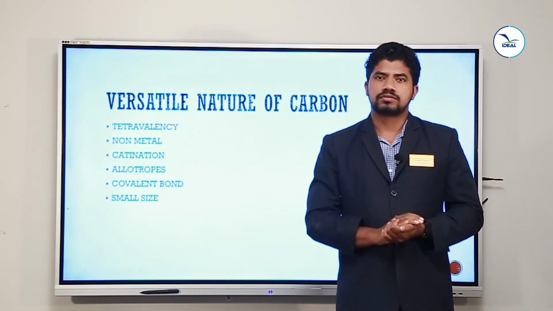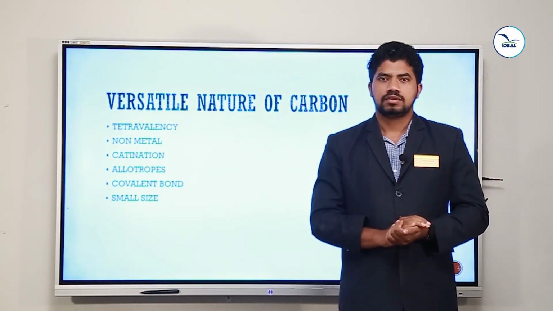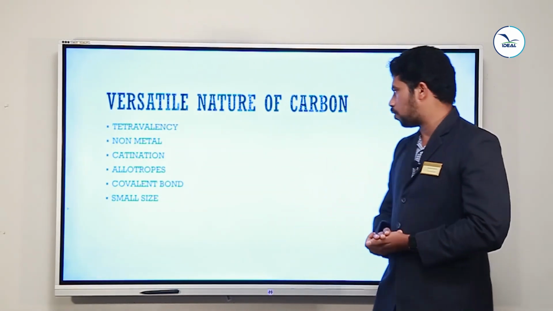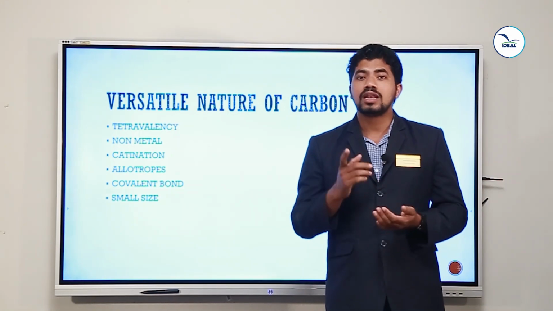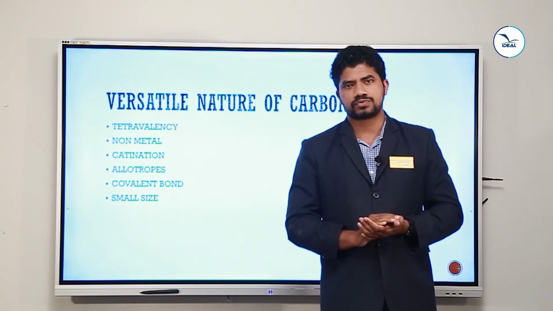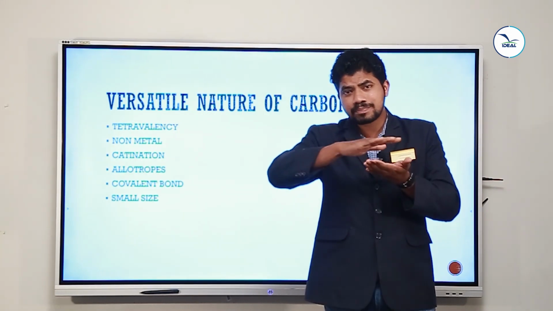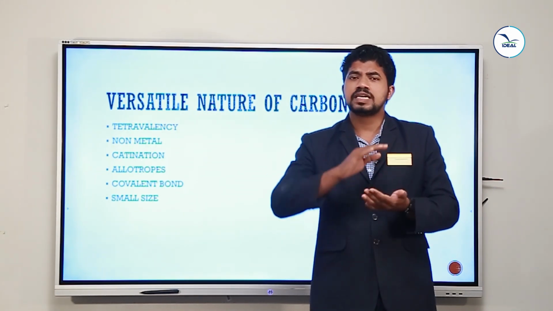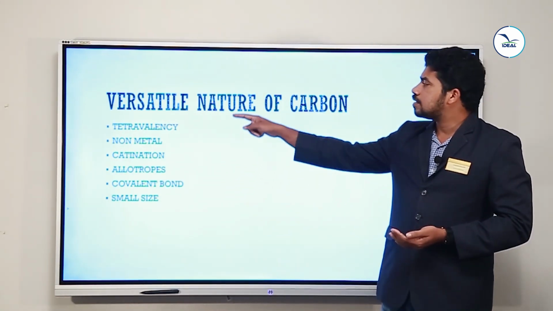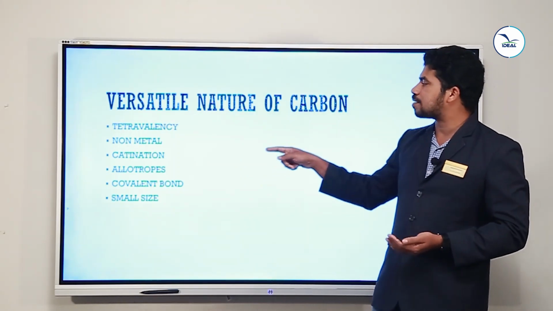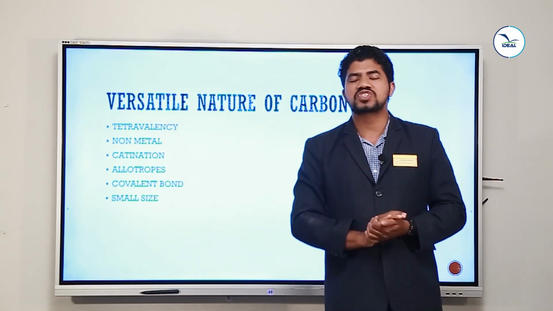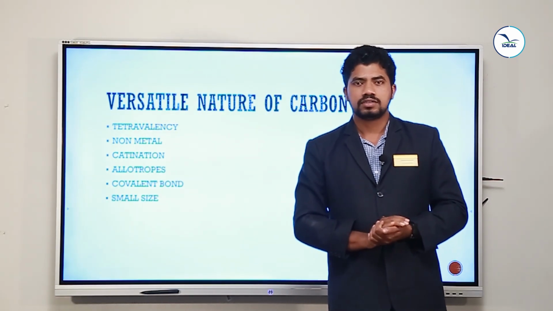Diamond is very strong. Diamond is very shining. Why is diamond very strong? Because of the presence of covalent bonds. In the case of the allotropes of carbon, diamond is very strong, but graphite is very soft. Graphite is slippery in character, but diamond is very hard and strong because of the covalent bonding. That is the fifth character, the fifth nature of carbon. Carbon can form strong covalent bonds.